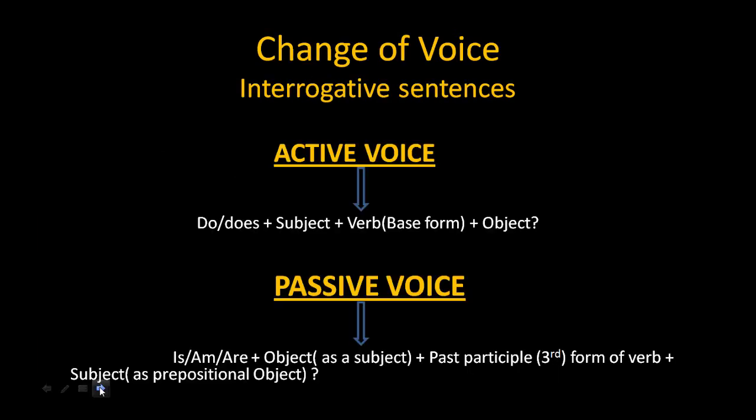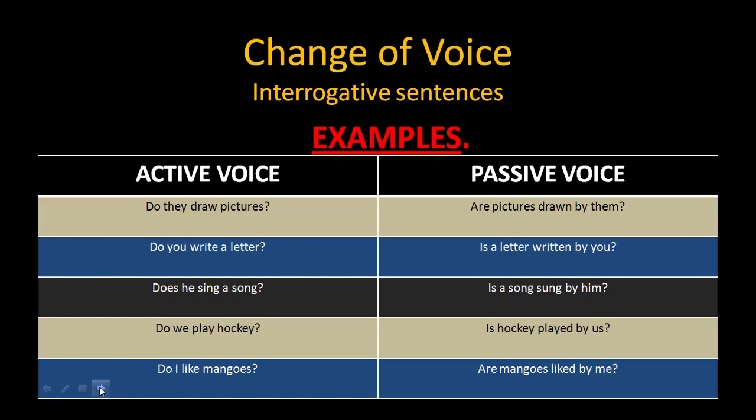Now, discuss the interrogative sentences. In active voice, the formation is do or does plus subject plus verb plus object and question mark. In passive voice, is, am, are plus object as a subject plus past participle third form of verb plus by plus subject as prepositional object and question mark. Here are examples of interrogative sentences.